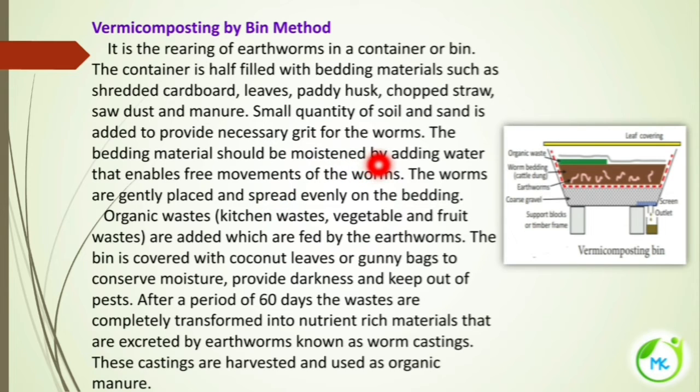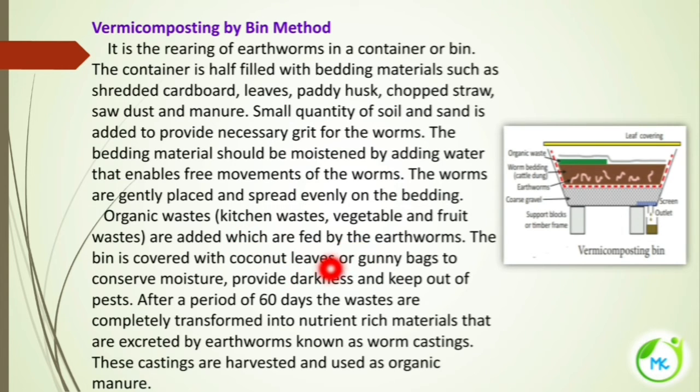How is it moistened? By the addition of water. When it is moistened, it allows the free movement of the earthworms. The worms are gently placed and spread evenly on the bedding. Organic waste such as kitchen waste, vegetable and fruit waste are added, which are fed on by the worms.